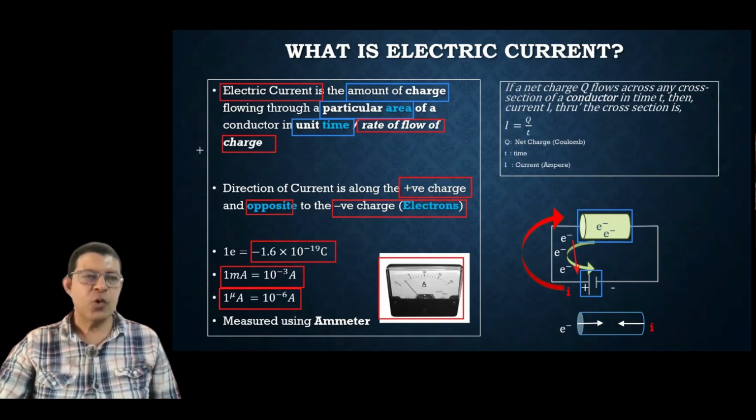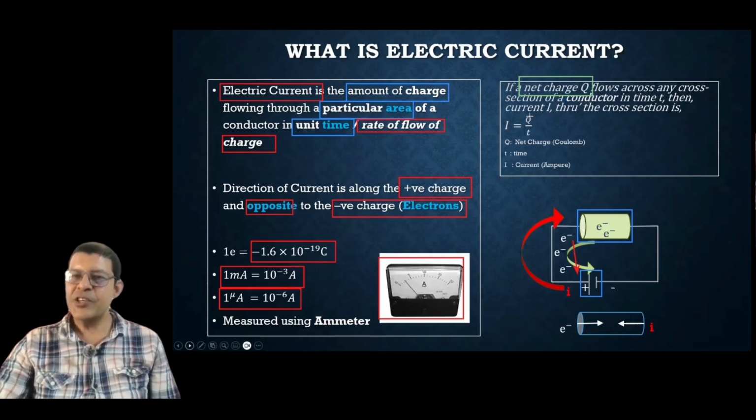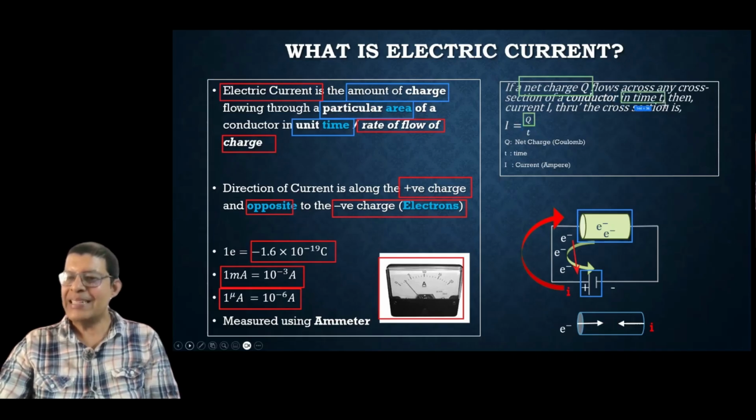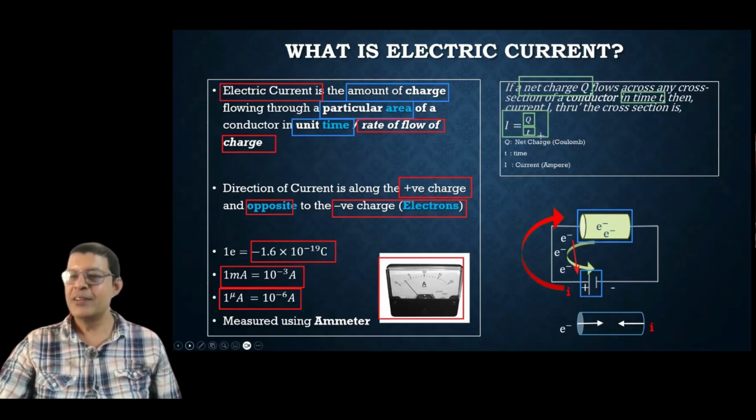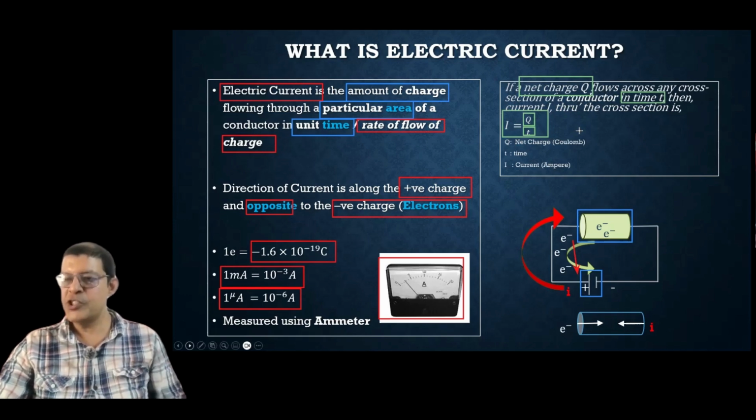If the net charge flowing in the conductor or in the circuit is Q, in a given time T, it will be in some unit, hours or seconds, whatever it might be, then the current is given as Q by T. That means net charge by the total time for the charge to flow.